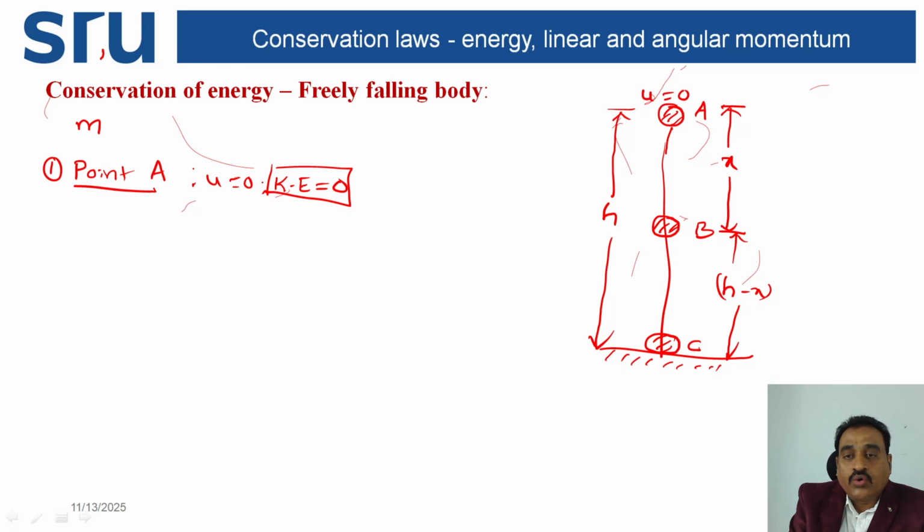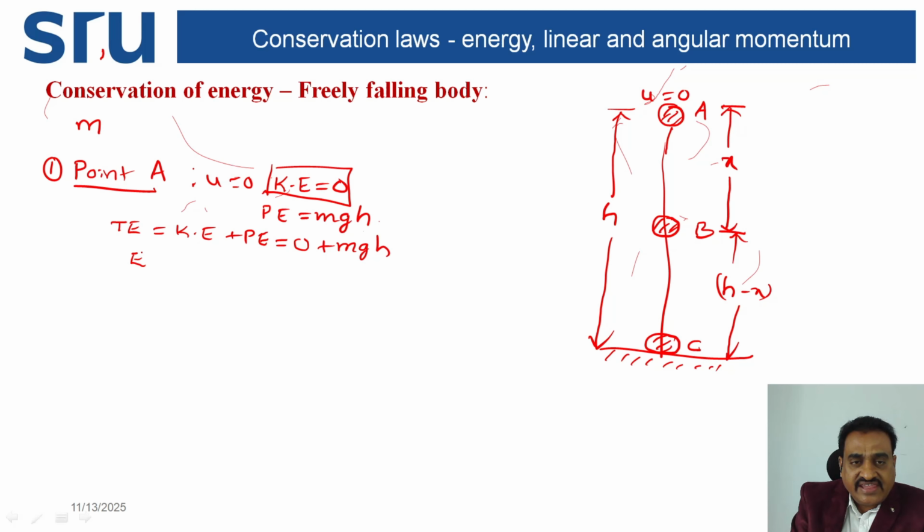Height from the ground is h, so potential energy is equal to mgh. Total energy is equal to kinetic energy plus potential energy, which is 0 plus mgh.